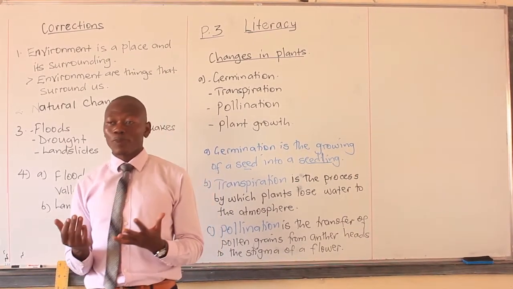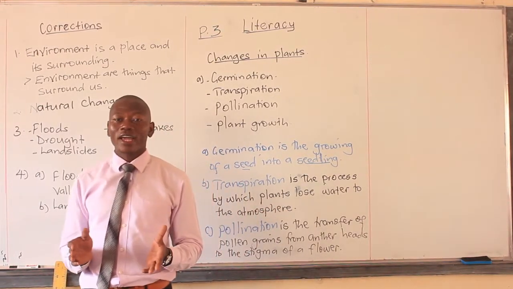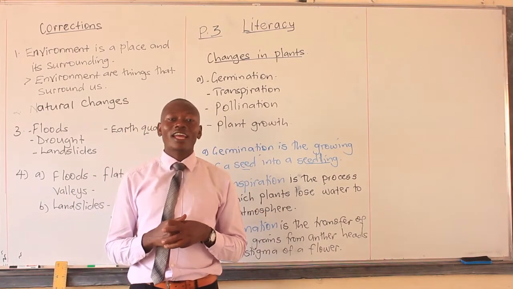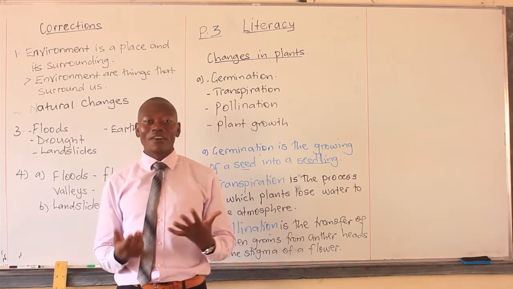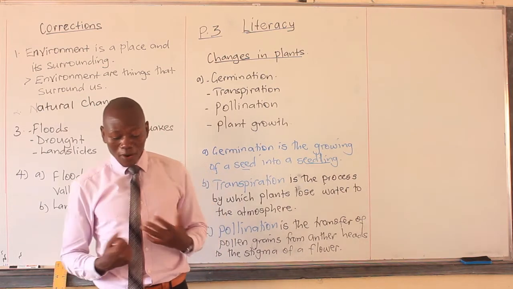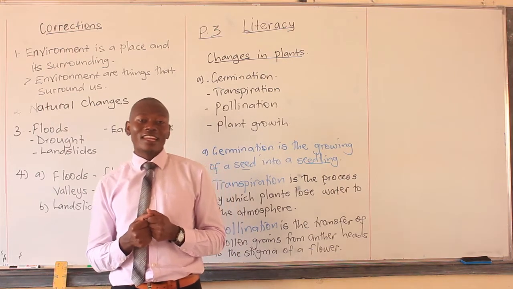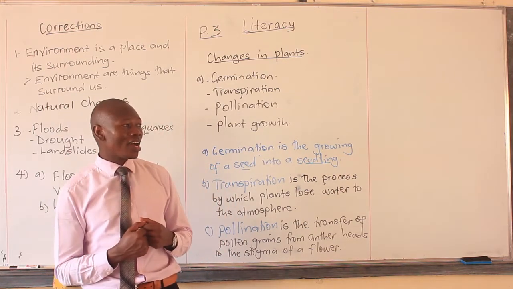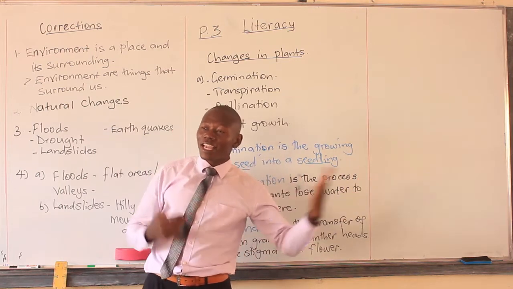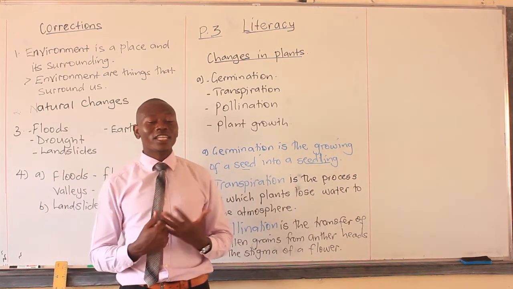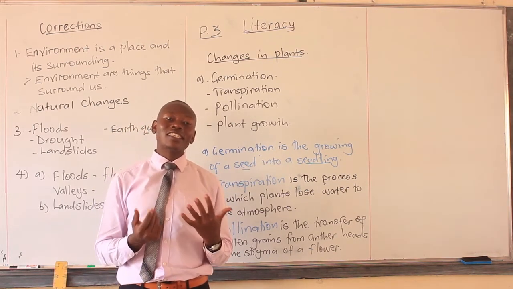This one is self-explanatory. Sometimes the weather changes from nowhere. It has been shining, and after some few hours we find that it starts what? Raining. Those are what? Changes. We talk about another change, which is rising and setting of the sun. Sometimes we say that the sun has moved from the east to the west. But is it true that the sun moves? No, the sun doesn't move.